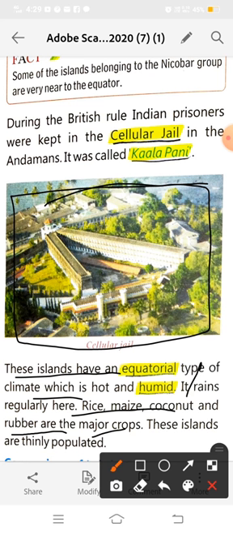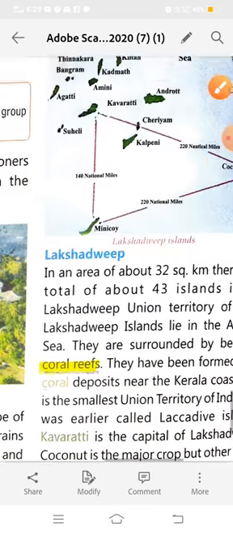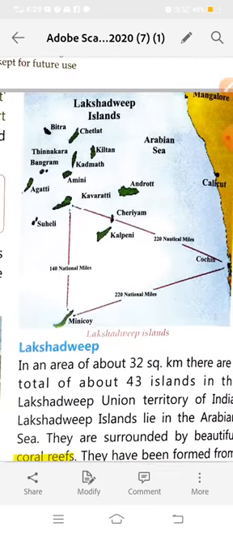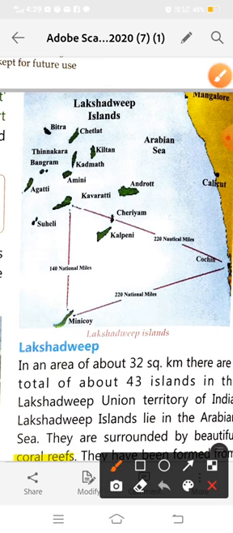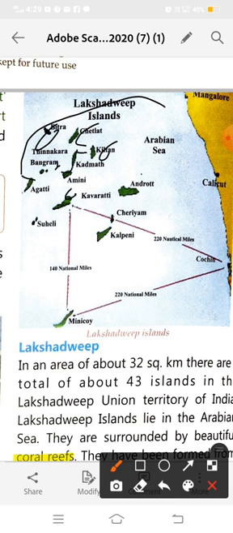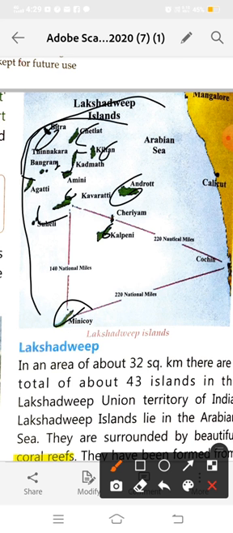Okay, so now we will read about the Lakshadweep Island. See here, this is our Lakshadweep Island. These all green parts are showing you Lakshadweep. These all come in the group of Lakshadweep Islands, in an area of about 32 square kilometer. There are a total of 43 islands in the Lakshadweep Union Territory of India.